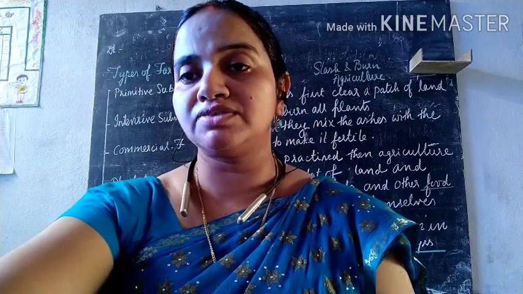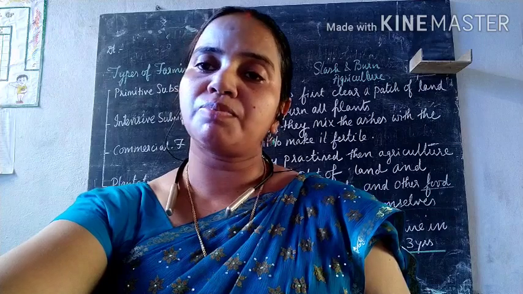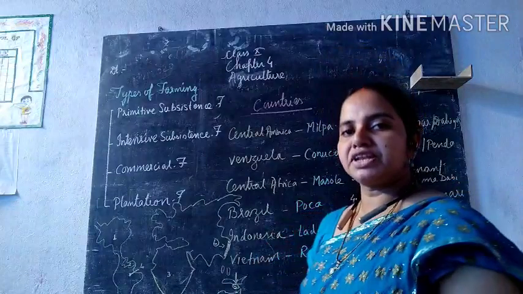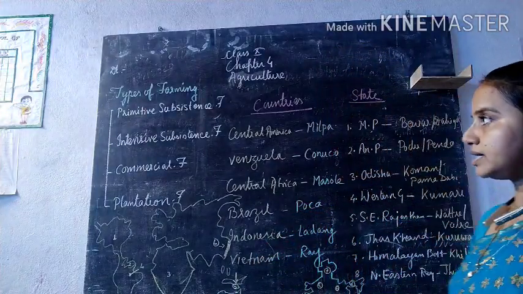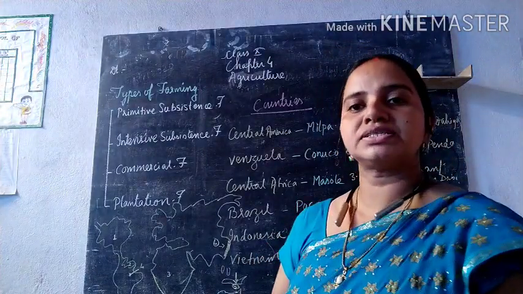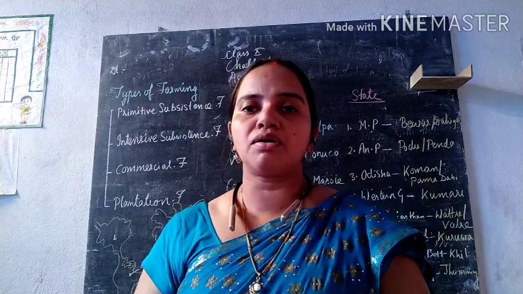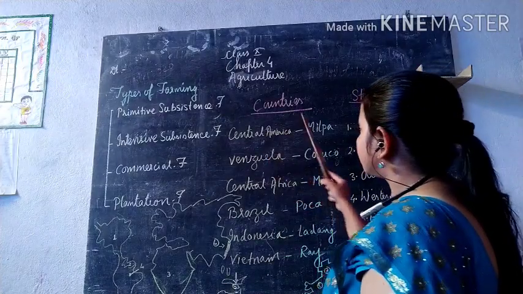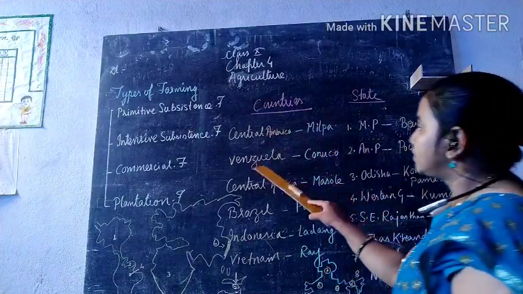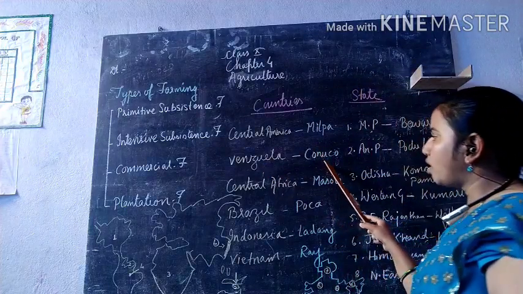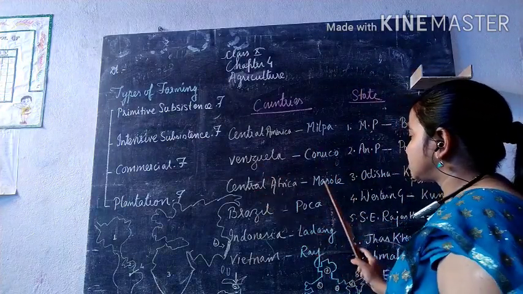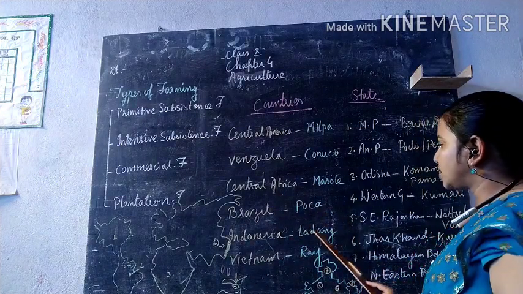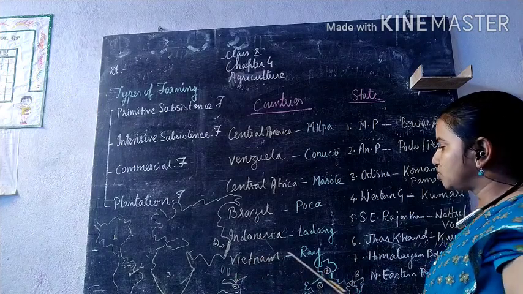So we will see what are the different names given in different parts of our country as well as in the world to this slash and burn agriculture. First we'll see the world, and then we'll see what it is called in India. In Central America it is known as milpa. In Venezuela it is known as conuco. In Central Africa it is known as mesol. In Brazil it is known as coca. In Indonesia it is known as ladang, and in Vietnam it is known as ray.